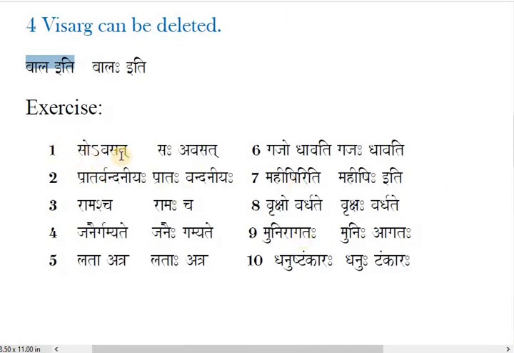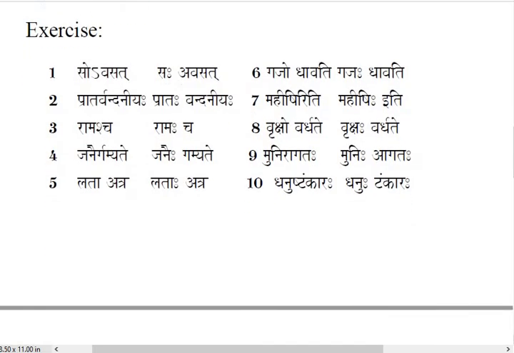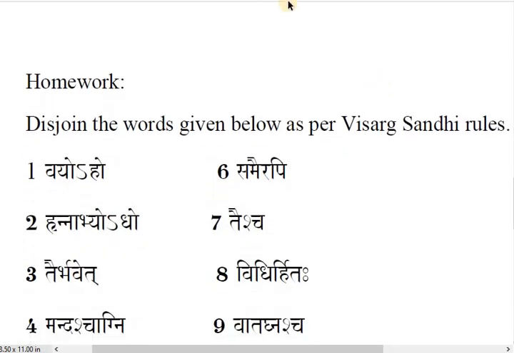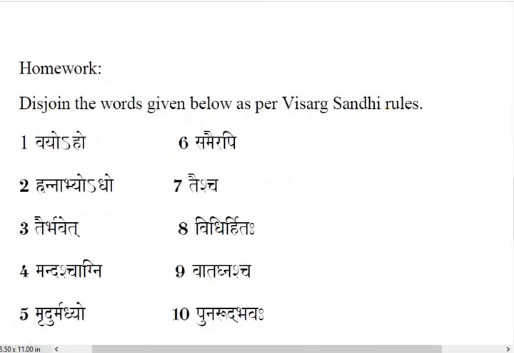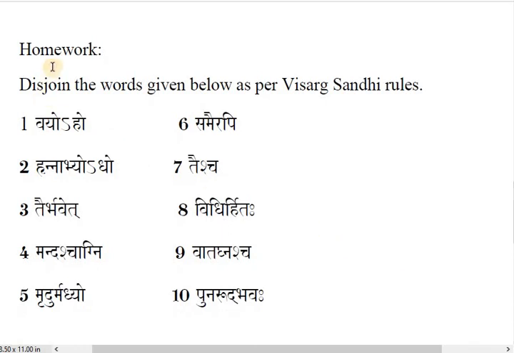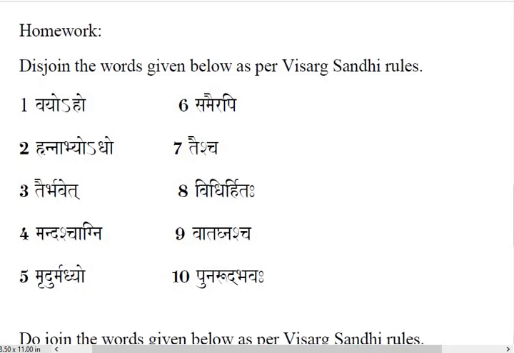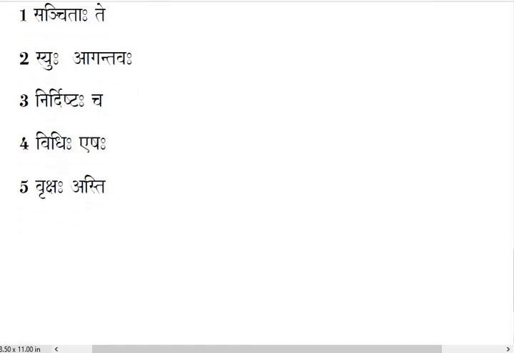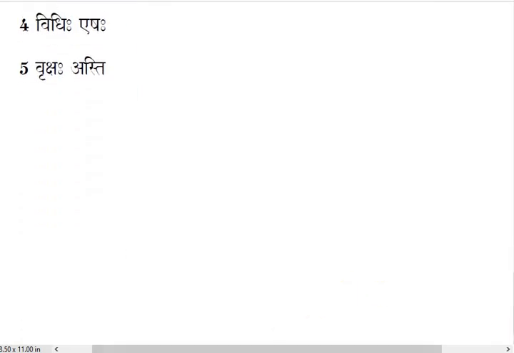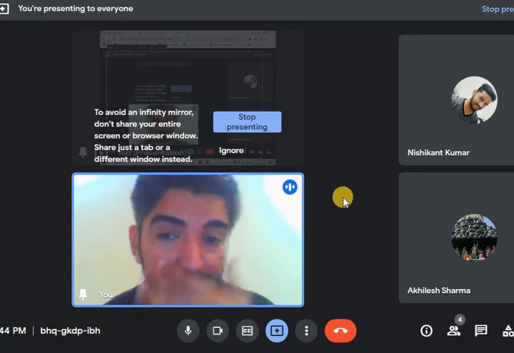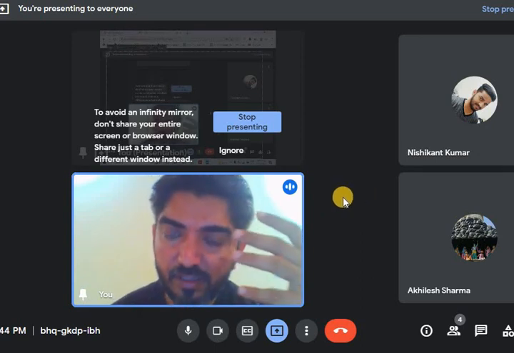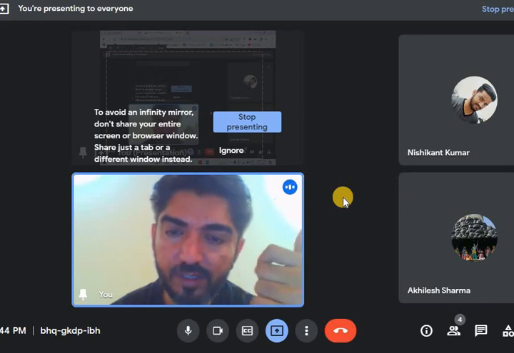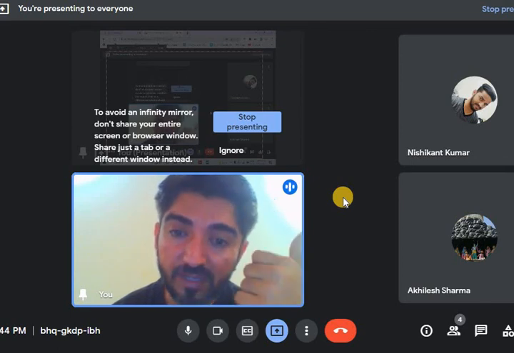Now here a good thing for you, student. We have some exercise. Avasat, saha plus avasat as per the rule of Visarga Sandhi. So you can just go through this exercise, and I have given some homework also. So all these rules you understood practically. We have some homework. Disjoin the words given below as per the Visarga Sandhi rule. Alright? So you please just do it, and we have some more disjoining examples of Visarga Sandhi. I hope you people please re-watch this video and understand the rules practically for now, to understand the disjoining of the words of the shlokas in Sanhitas.